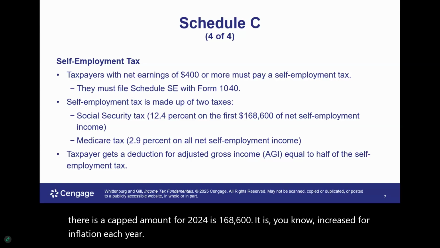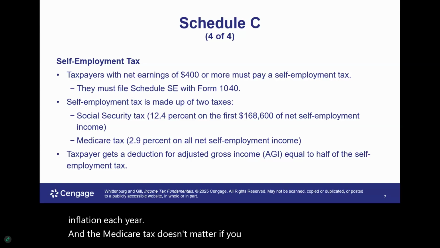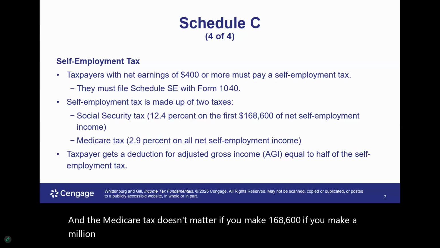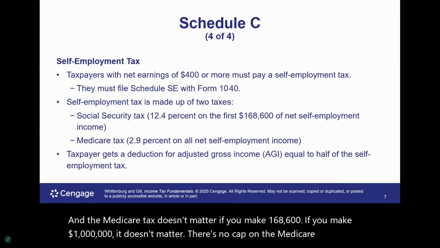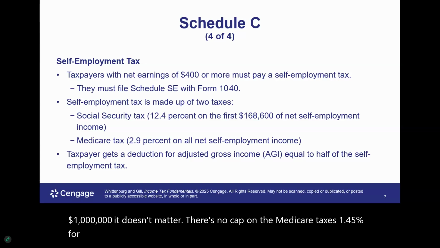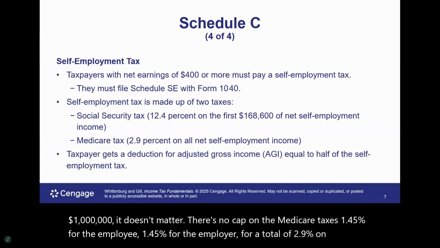And the Medicare tax doesn't matter. If you make 168,600, if you make $1 million, it doesn't matter. There's no cap on the Medicare tax. It's 1.45% for the employee, 1.45% for the employer, for a total of 2.9% on all net self-employment income.